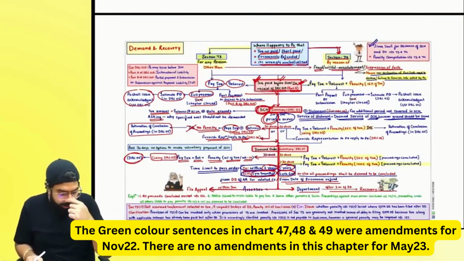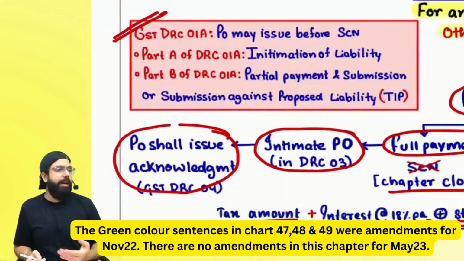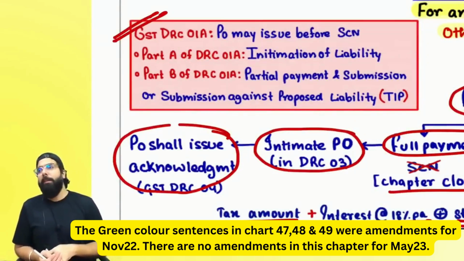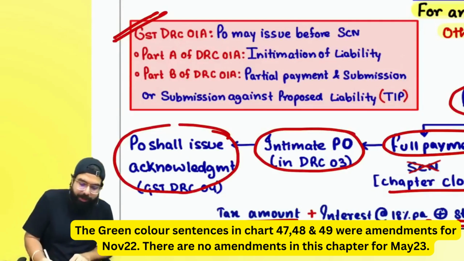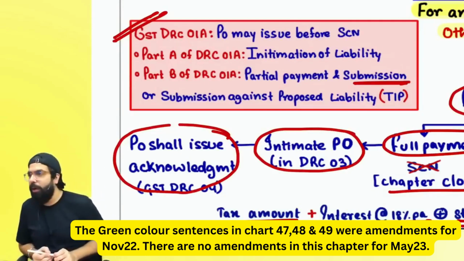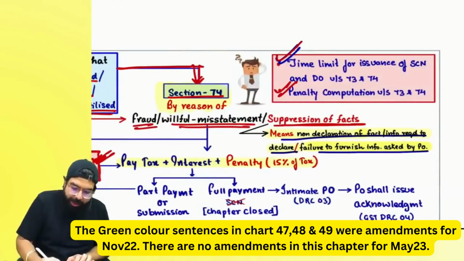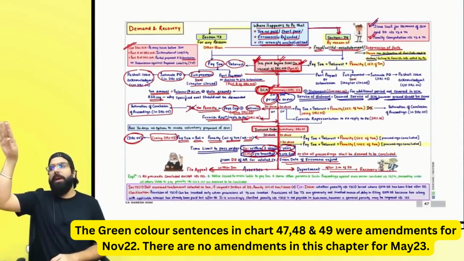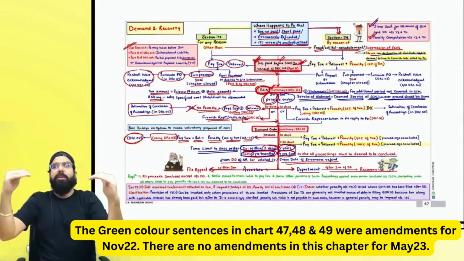Always remember one thing. I have given the meaning of GST DRC 01A over here. In Part A, intimation is given to you. In Part B, you pay the partial amount and give the payment details, or if you want to say something, a submission is given over here. Right, everyone? Now, I have told you the time limit. I have told you the penalty. What is the penalty, everyone? Before show cause notice, there is no penalty in 73. In 74 it is 15%. After show cause notice, in 73 there is no penalty.